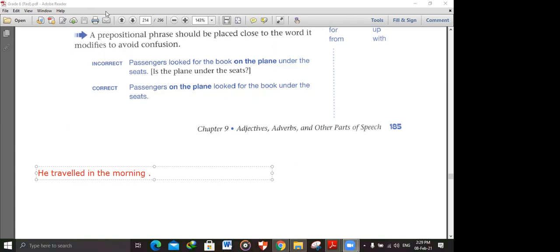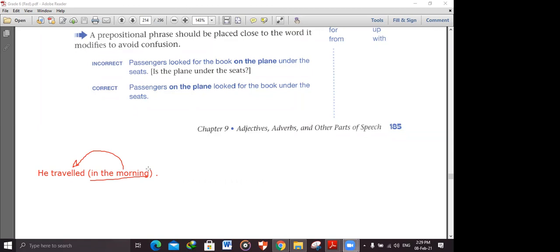Yes, mister. In the morning. Does it modify he or traveled? It modifies traveled by saying when this action happened. When the action of traveling happened. So it modifies a verb.